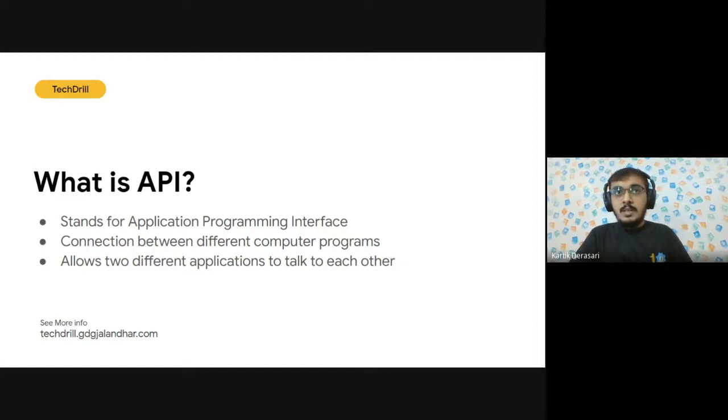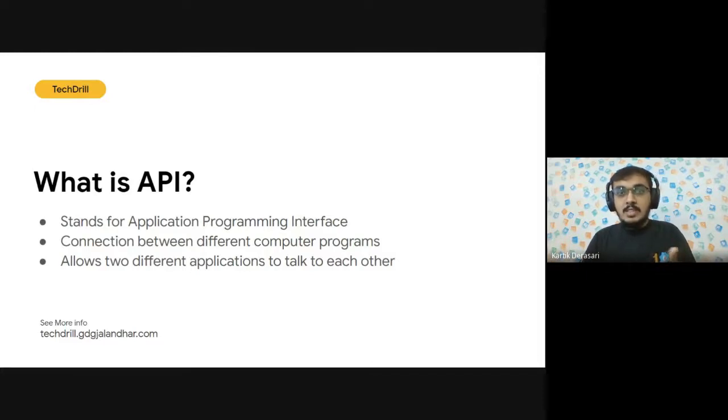An application programming interface, an API, is nothing but a connection between two different computers or two different computer programs. It is basically a type of software interface which is offering one kind of service to other pieces of software. Let us say we have a front end software and we have back end software.